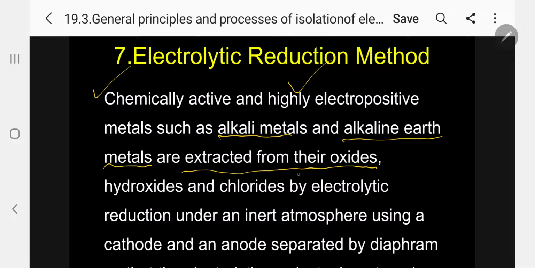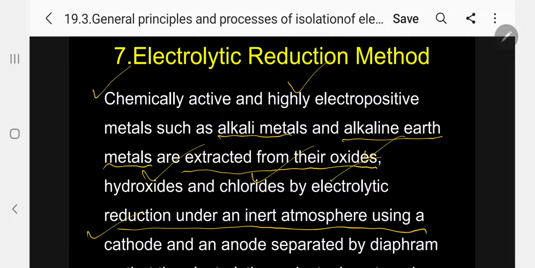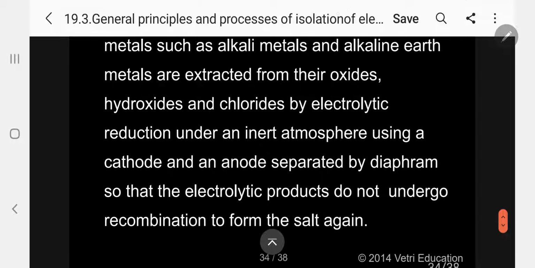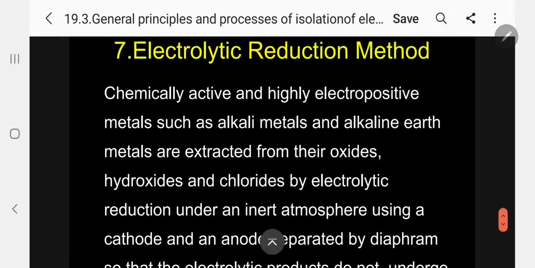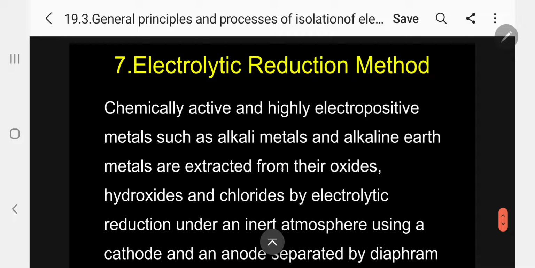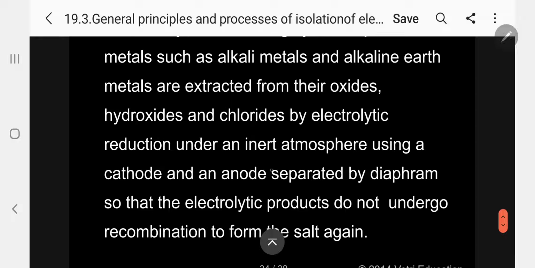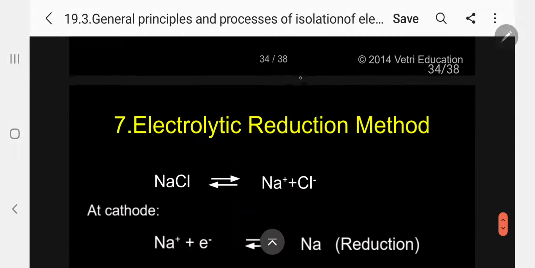And these metals are extracted from their oxides, hydroxides, and chlorides by electrolytic reduction under an inert atmosphere, using a cathode and anode separated by a diaphragm, so that the electrolytic products do not undergo recombination to form the salt again. The important information here, kindly follow: electrolytic reduction can be applied only for alkali and alkaline earth metal oxides, hydroxides and chlorides. This is the important information.